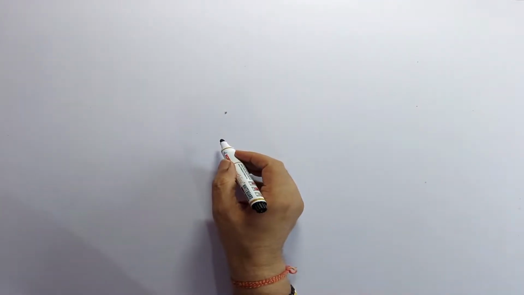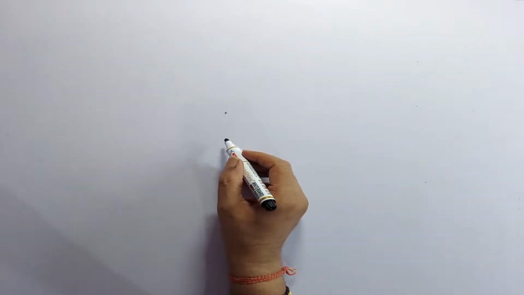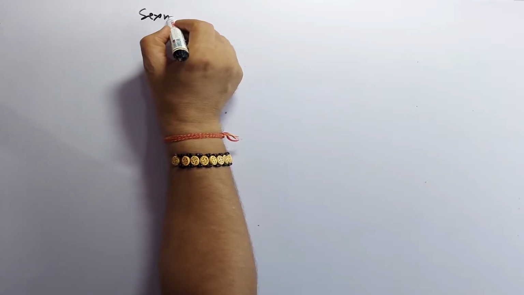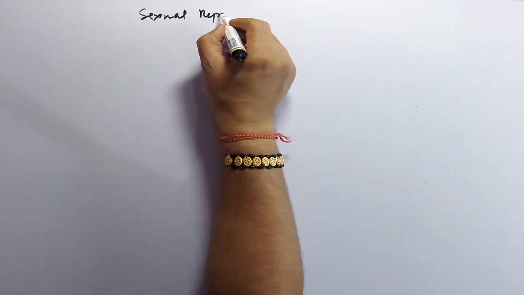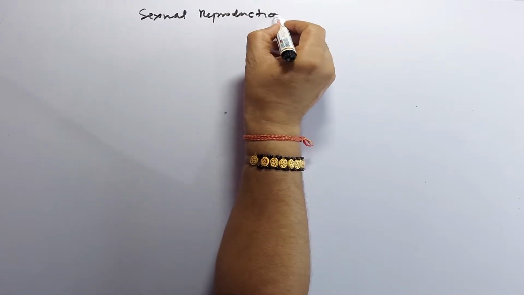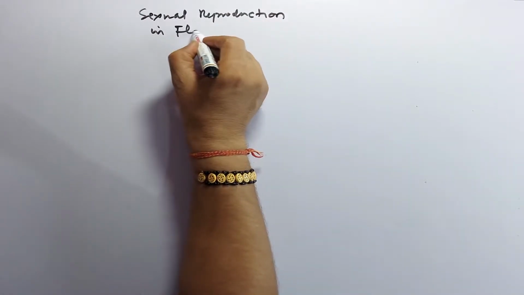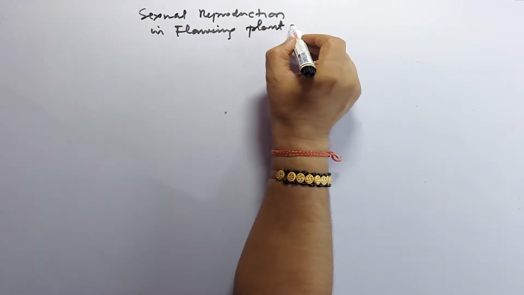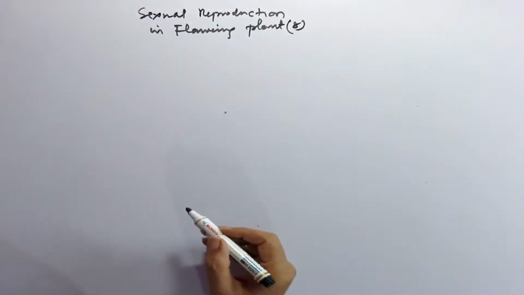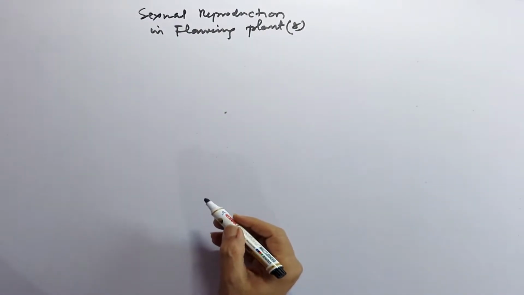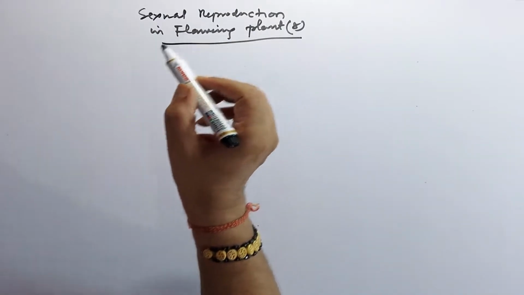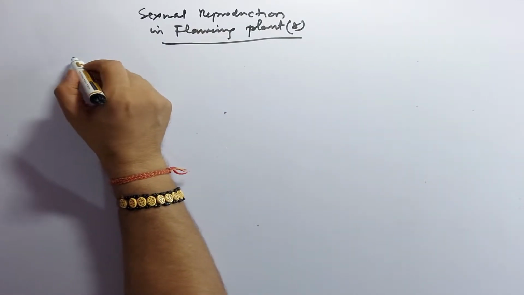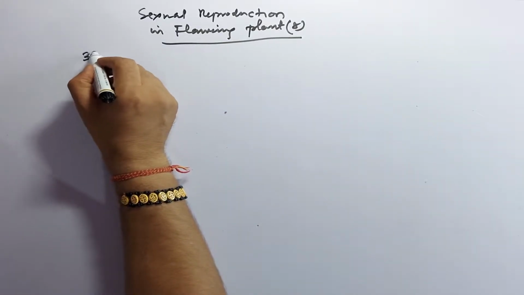Hello students, this is my most important question series of sexual reproduction in flowering plants, part 8. So here we will discuss the different questions which may appear in the exam. So the number is 36.